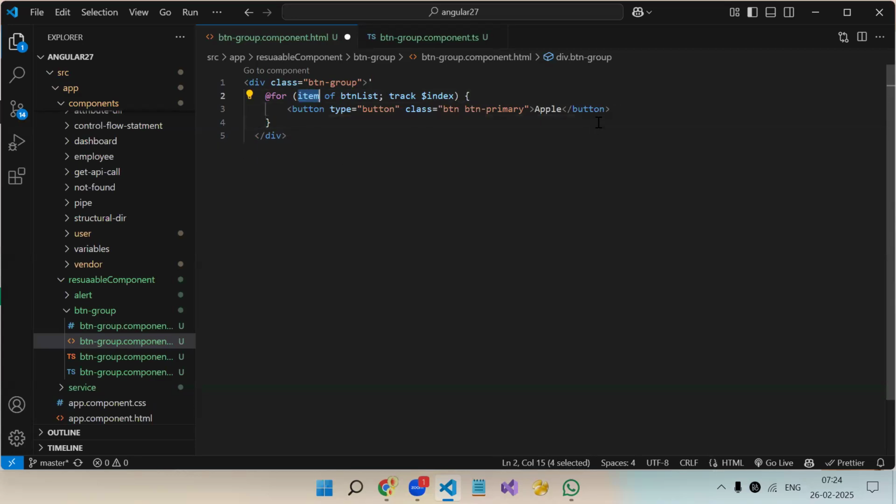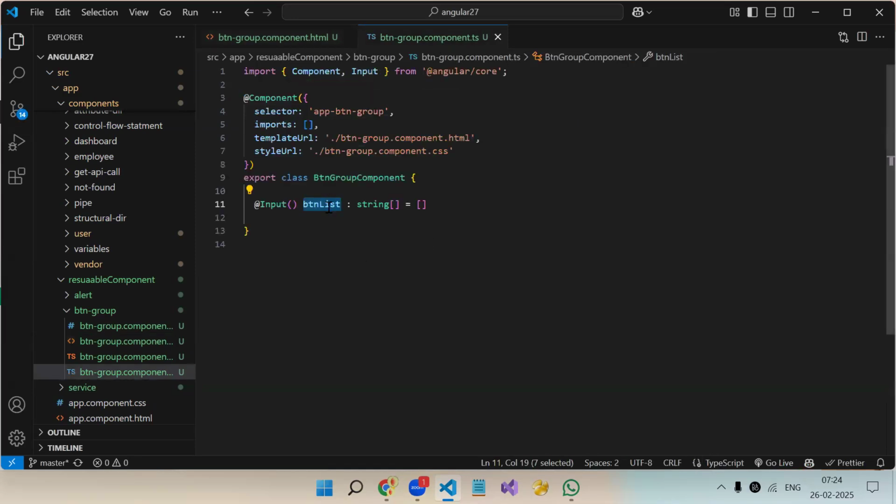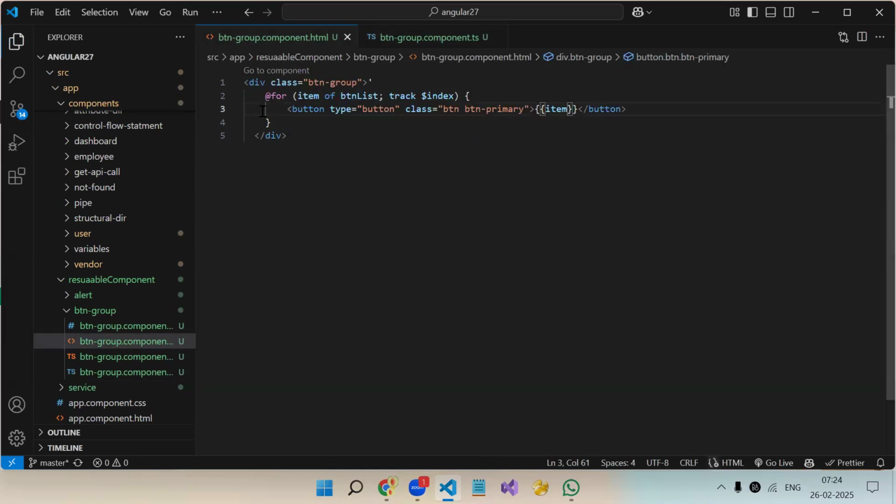Okay. Now whatever the button title is there, that we will print over here like this. Understood the logic? So we have created an array, and that array we are using to iterate the button. So let's say we have received two buttons, so two times button will be created. If we received five buttons, five strings of array, so five times button will be created. Okay. So our reusable logic is done.